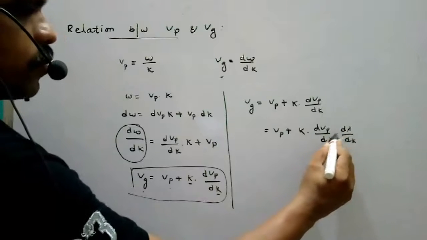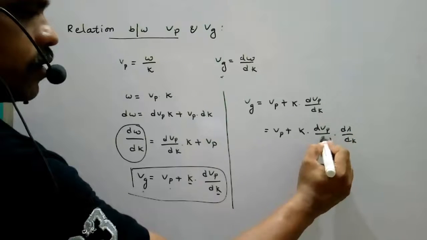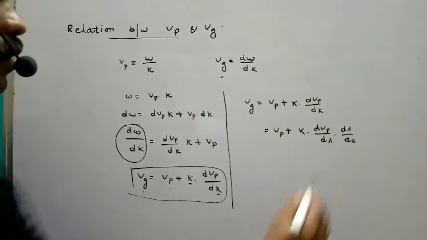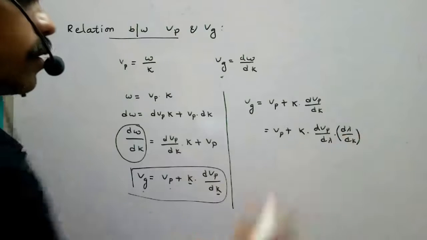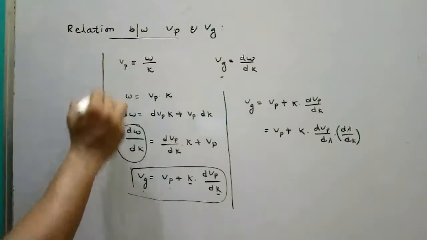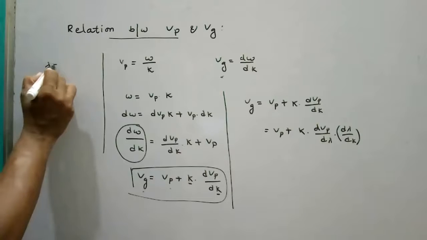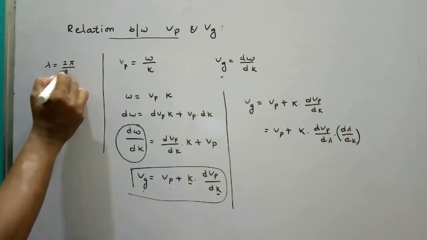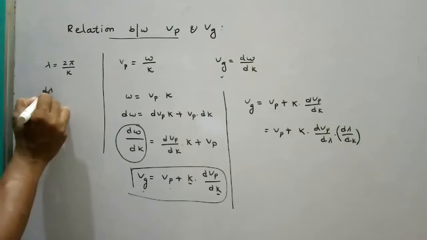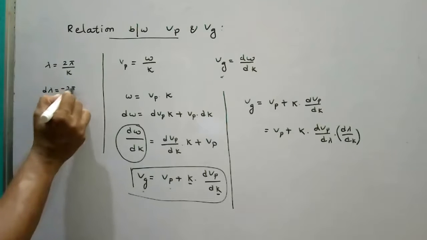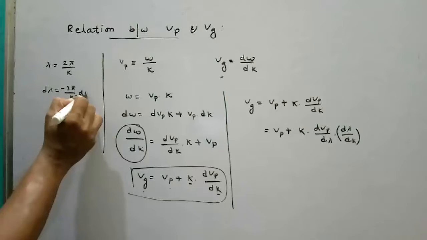I multiplied and divided with d lambda. Now lambda equal to 2 pi by k. d lambda equal to minus 2 pi by k square dk.